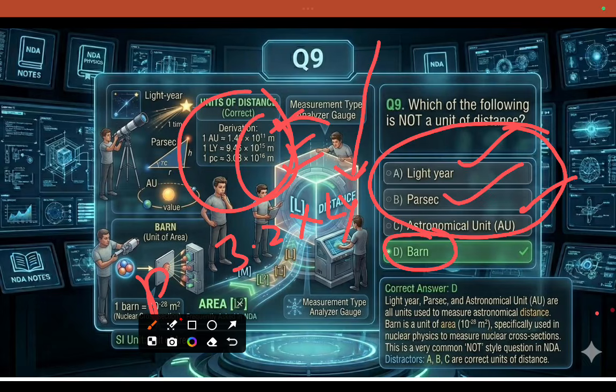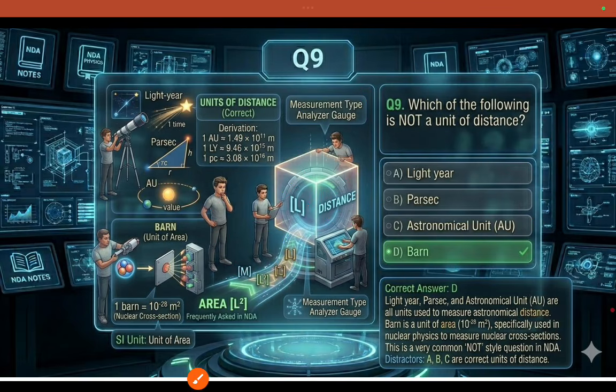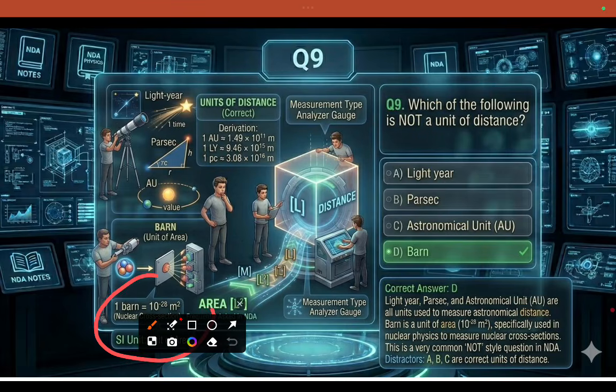But here the answer is barn, which is not a unit of distance. Barn is a unit of nuclear cross section area, equal to 10 to the power of minus 28 meter square.